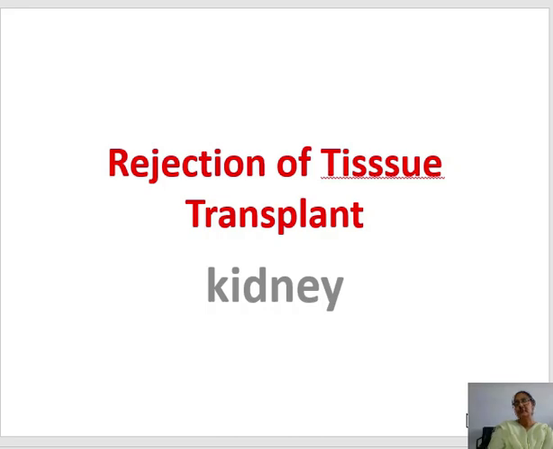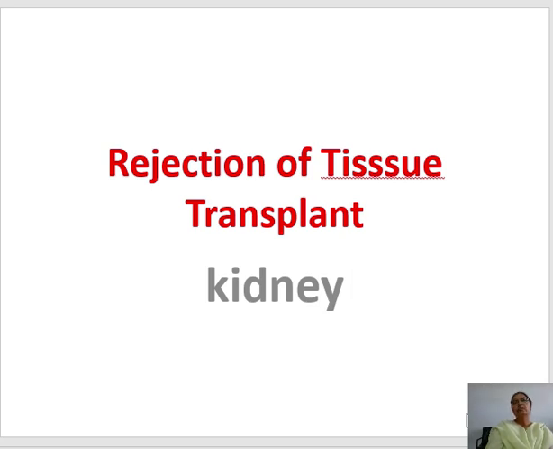Good morning, students. I hope you understand the facts about immunity which I taught you in my previous lectures. Right from the different types of immunity like natural and adaptive immunity, the involved cells, the cytokines, the different types of receptors, I hope you understand very well the cellular and humoral response of immunity.